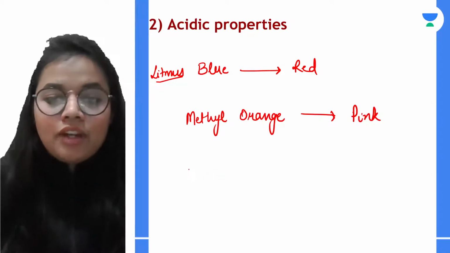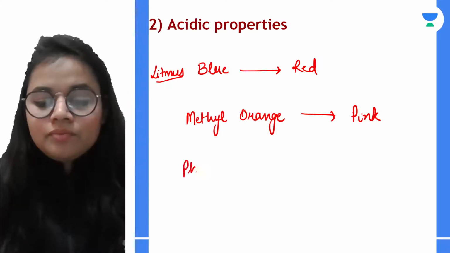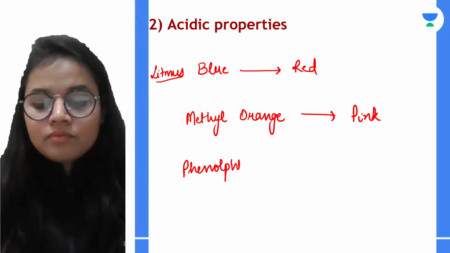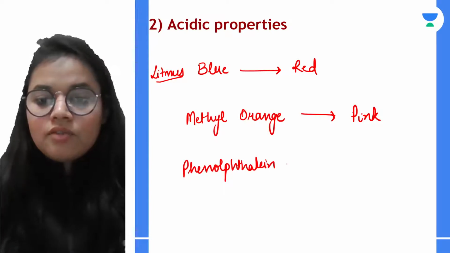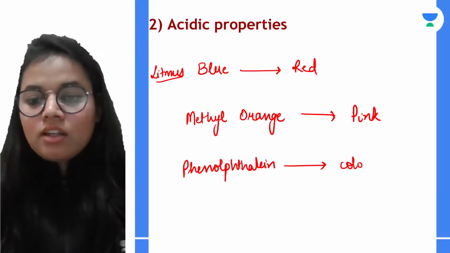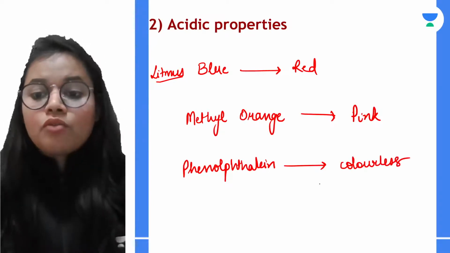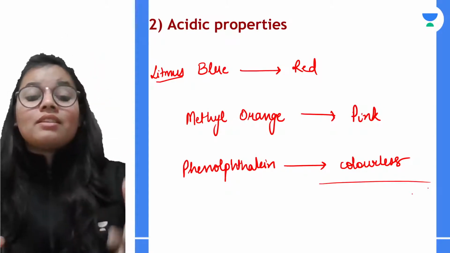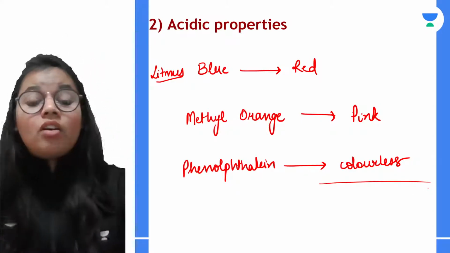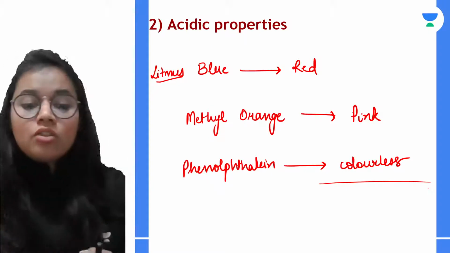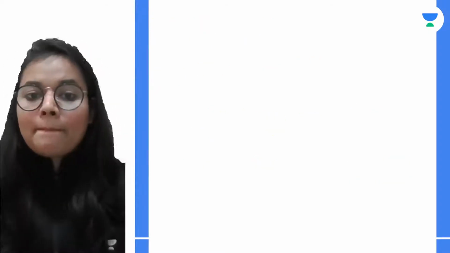Okay, and then if I talk about phenolphthalein, it will remain colorless. So these are your MCQ type of questions. Okay, like what is the effect nitric acid has on methyl orange? You get 4 options and you need to pick out the correct one.